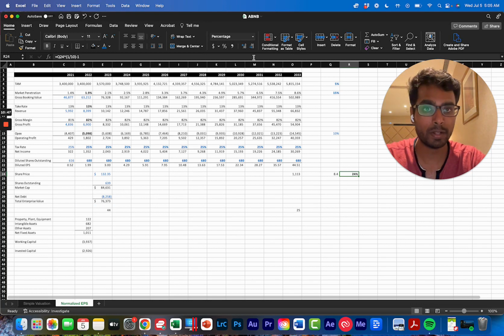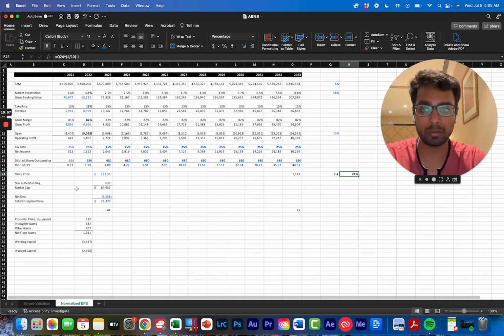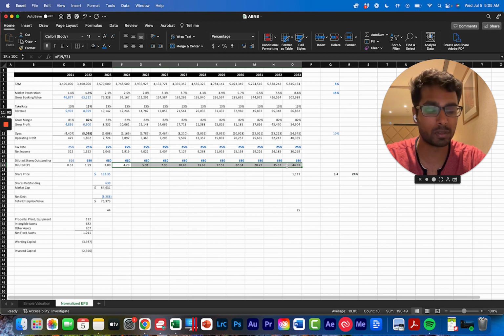So if these things happen somewhere around the ballpark of these kinds of growth rates and these kinds of margins, you can expect at least a 24% return, because again, Airbnb doesn't require all of this earnings to be reinvested into the business. So you'll get a 24% return if this plays out.